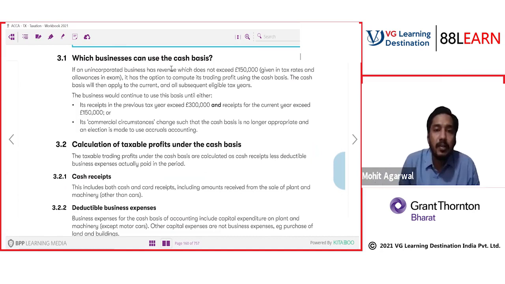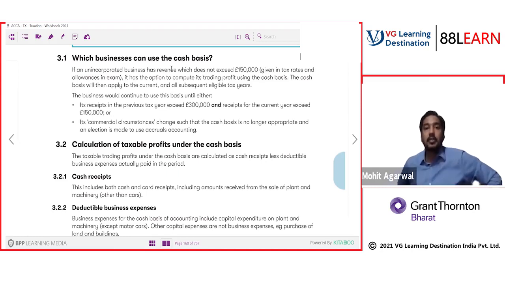If an unincorporated business has revenue which does not exceed £150,000, it has the option to compute trading profit using the cash basis. The cash basis will then apply to the current and all subsequent eligible tax years. The business would continue to use the cash basis until either receipts from the previous tax year exceed £300,000 and receipts in the current year exceed £150,000, or its commercial circumstances change such that cash basis is no longer appropriate and the election is made to use accrual accounting. So there are two conditions.